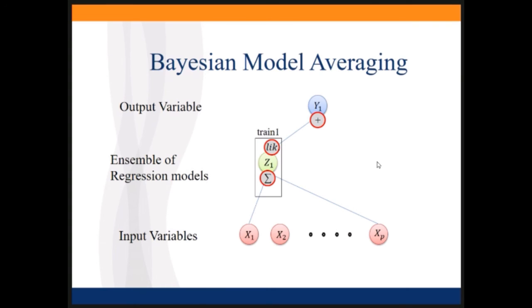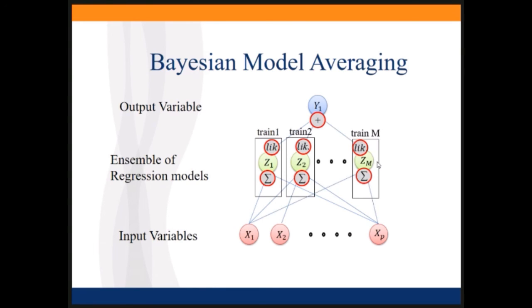Then we train another logistic regression, and after we normalize the likelihoods, they become probabilities, and we multiply that and send it on. We train all of our different linear regression models, and depending on how accurate they are and how many variables they use, they get a likelihood that gets multiplied before it gets passed on.